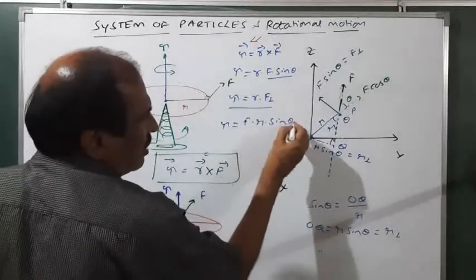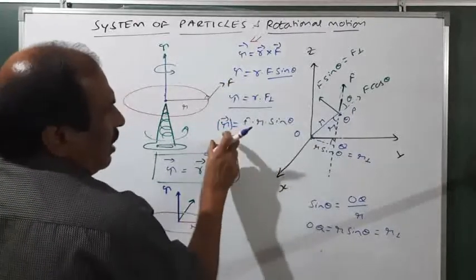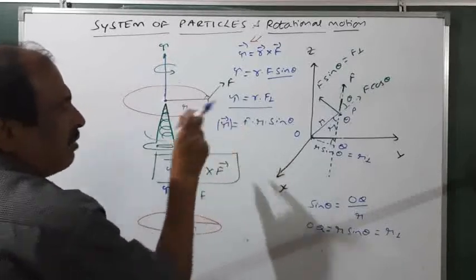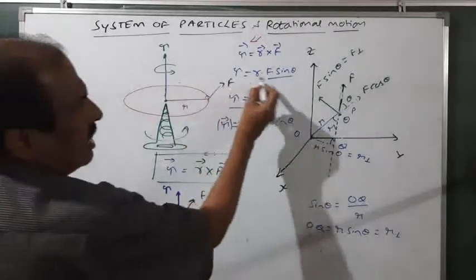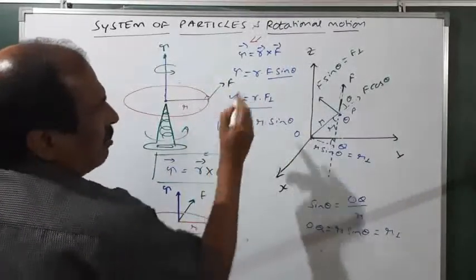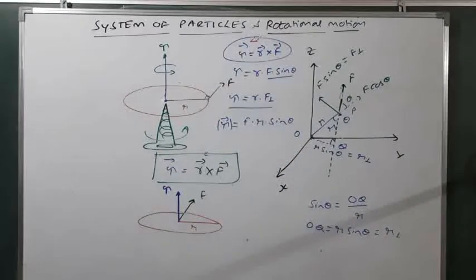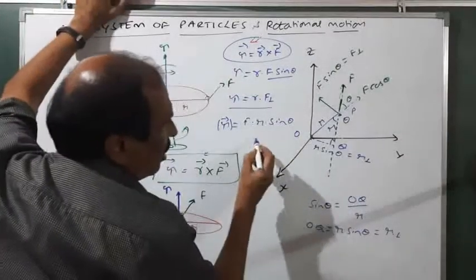Please remember, what I am going to take here is a magnitude. It is not a vector, it is only a scalar. We are going to take the magnitude. So modulus means magnitude. So we can interchange these two since it is only magnitude. But always you have to write this as tau equals r cross F only. Now you come to this one, F into r sin theta. r sin theta is nothing but r perpendicular.